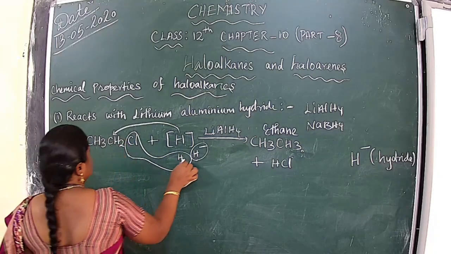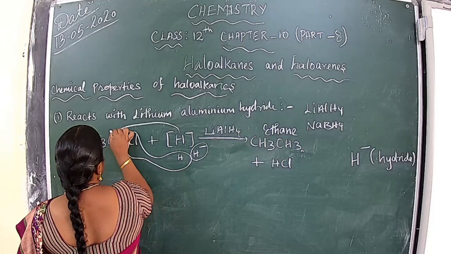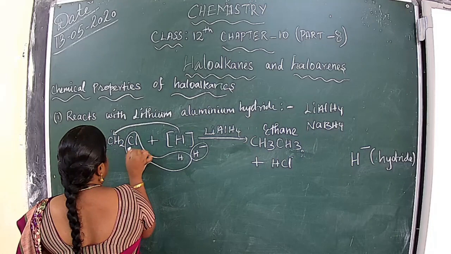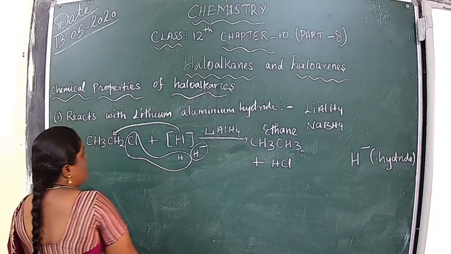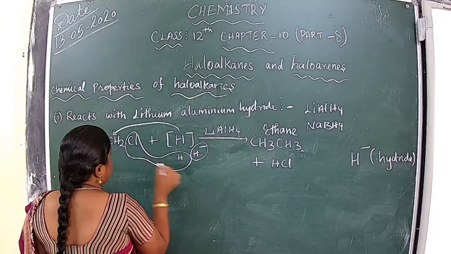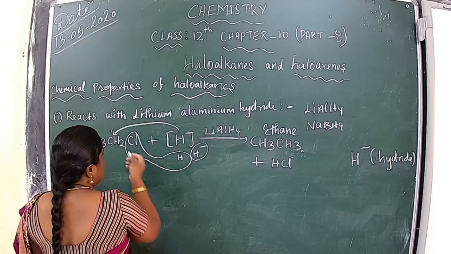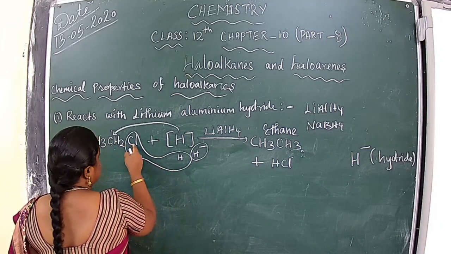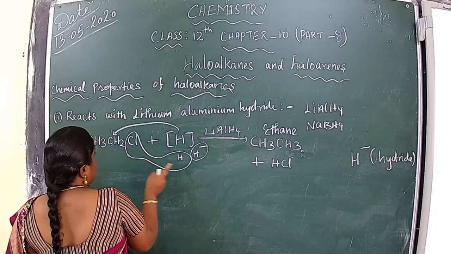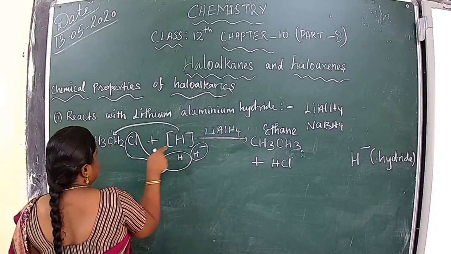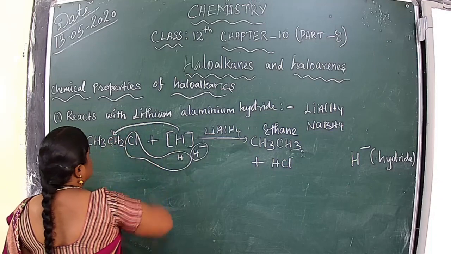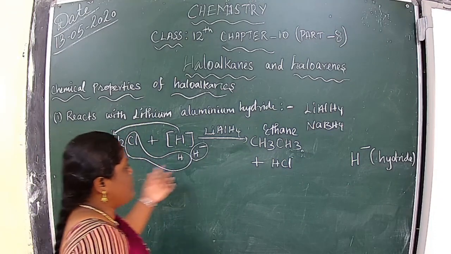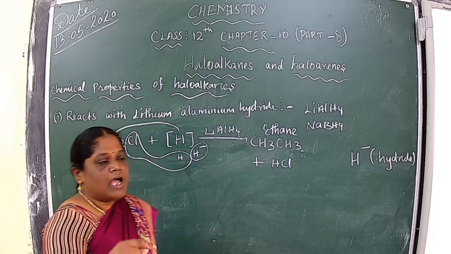The hydride ion attaches to the carbocation because between carbon and chlorine, chlorine is the most electronegative element. It takes the shared pair of electrons and comes out, then hydride attacks. This means the nucleophile attacks the carbocation. Then the product formed is alkane.